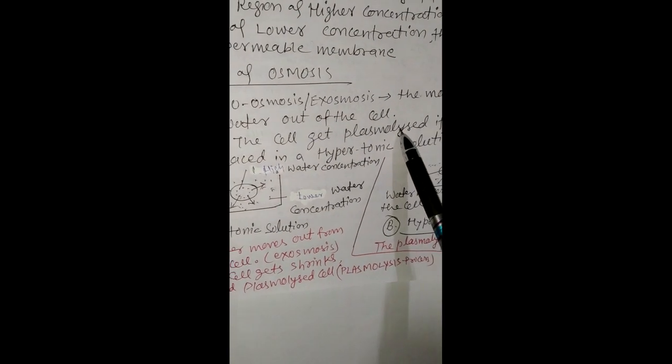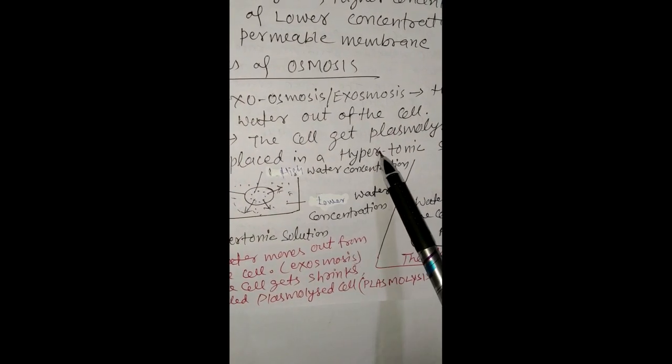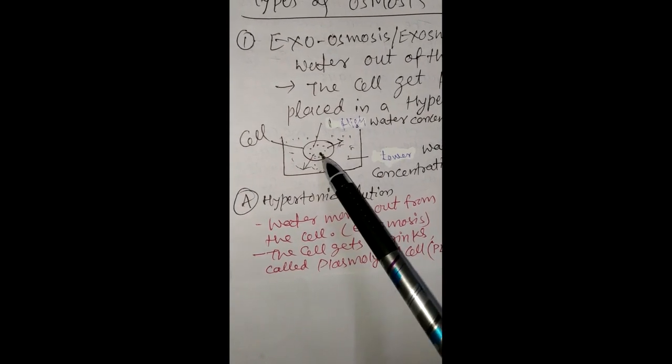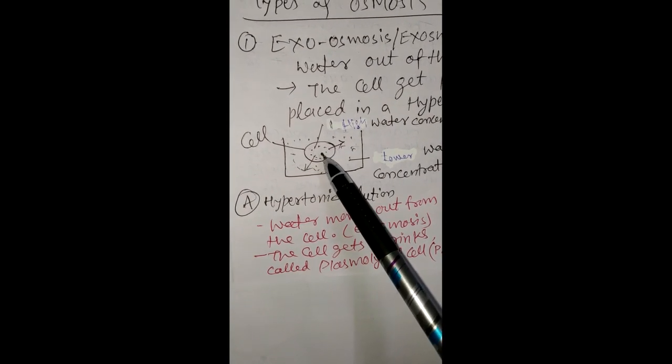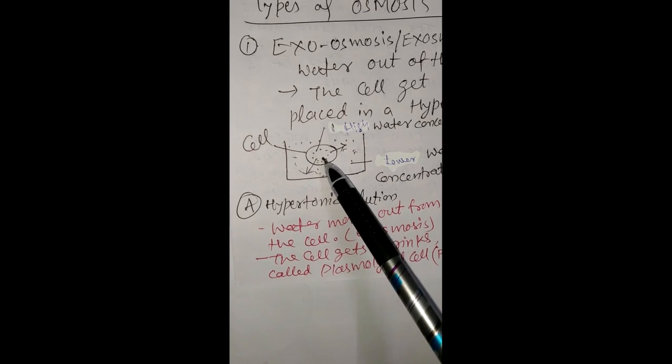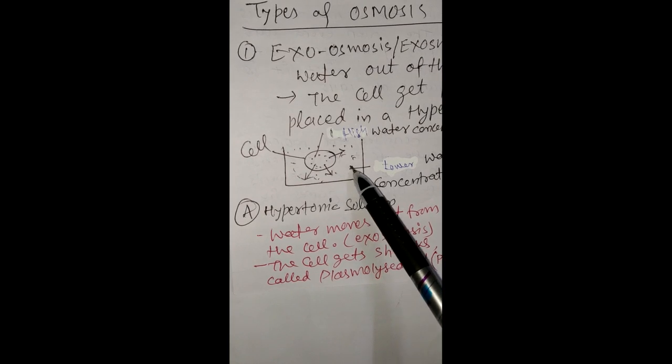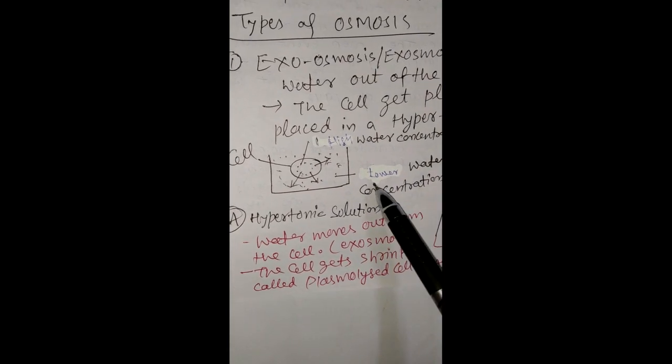Exoosmosis: the movement of water out of the cell. The cell gets plasmolyzed if the cell is placed in a hypertonic solution. This is a hypertonic solution. The water content inside the cell is higher concentration, and outside, that is in the beaker, water concentration is lower.